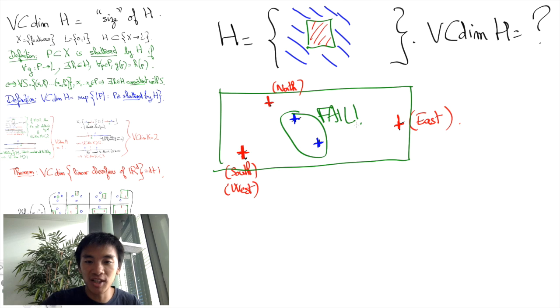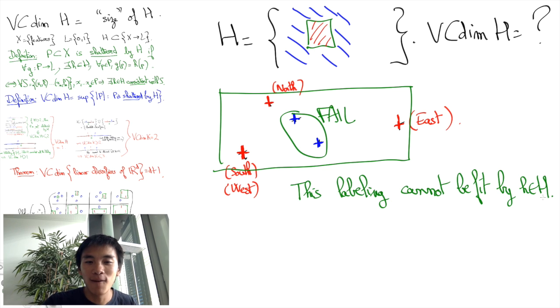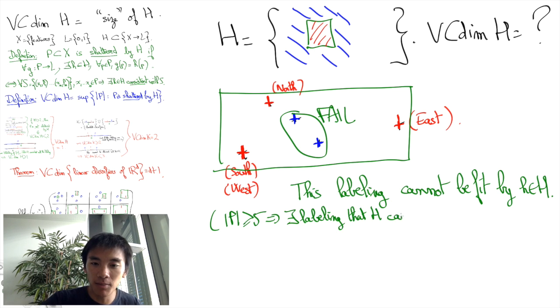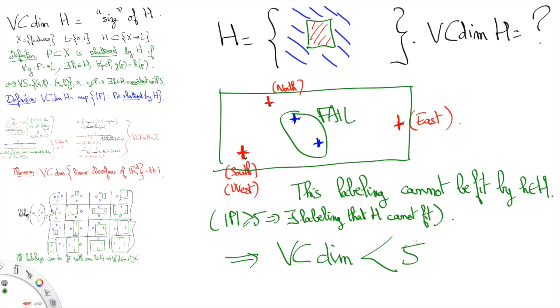Indeed, if you draw a rectangle that contains all points on the outside, it will necessarily contain the one in the middle. This shows that for any sample set of size at least 5, there exists a labeling of these points that our hypothesis class cannot fit. Thus, the VC dimension of axis-aligned rectangles is less than 5, and in fact it is 4.